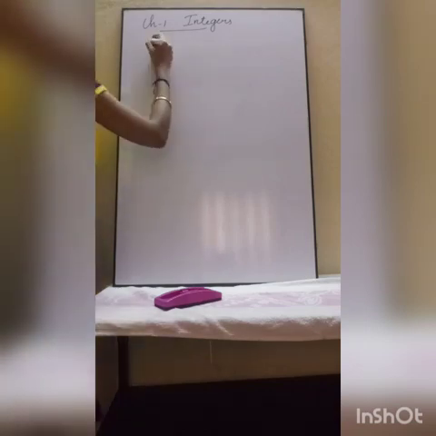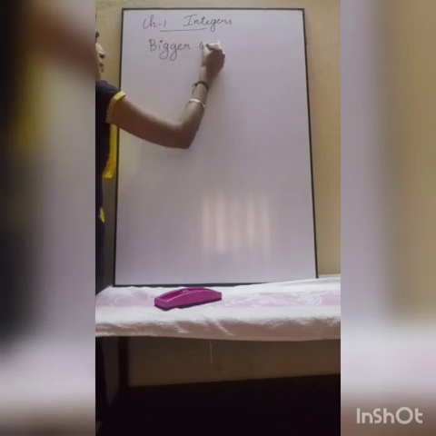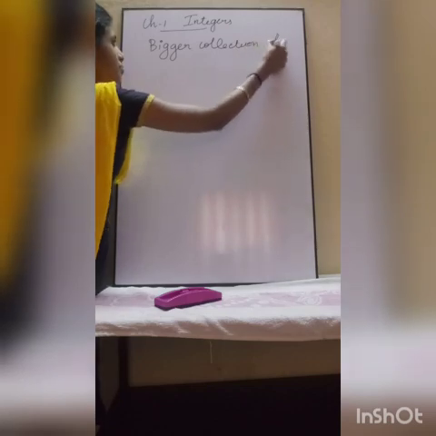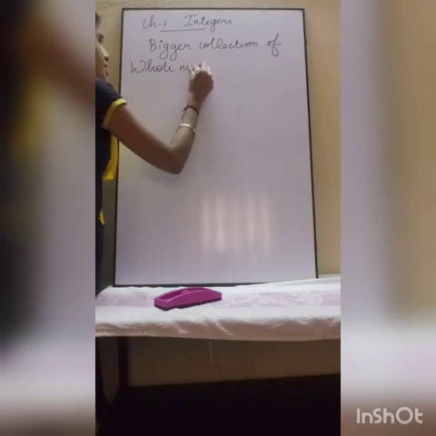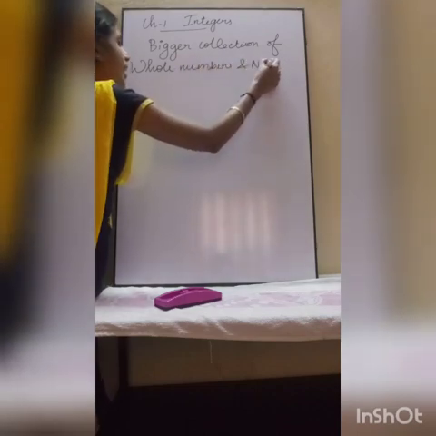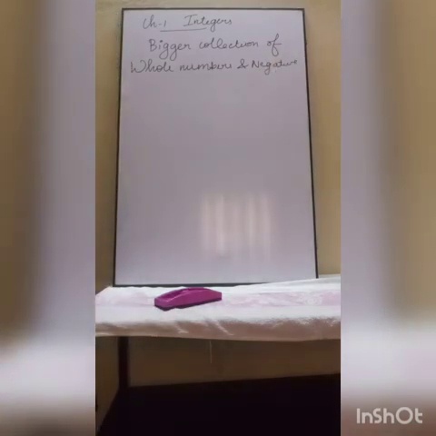So integers is a bigger collection of whole numbers and negative numbers. Okay, it is a bigger collection of whole numbers and negative numbers. So it will have both the positive side as well as the negative side along with 0.